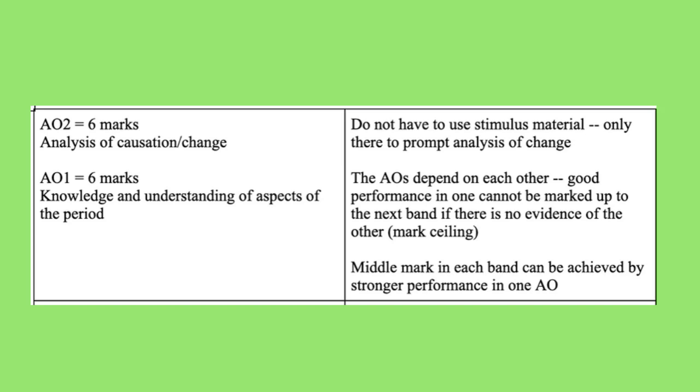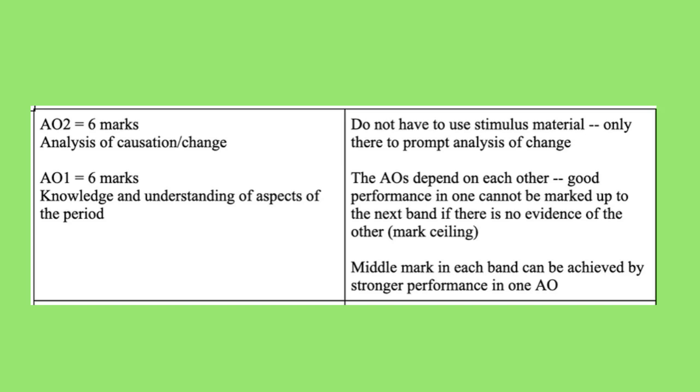Why did that change? Why did that particular thing lead to this event? This brings us on to AO1, which is worth the other 6 marks, and that is for your knowledge and understanding of the period. So although you've been given stimulus points in the question, to score as many marks as you can here, you really need to be bringing in evidence from your own knowledge to show the examiner that you know enough about the topic to be able to support your arguments.